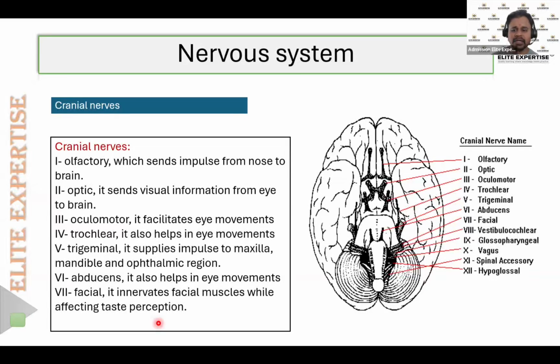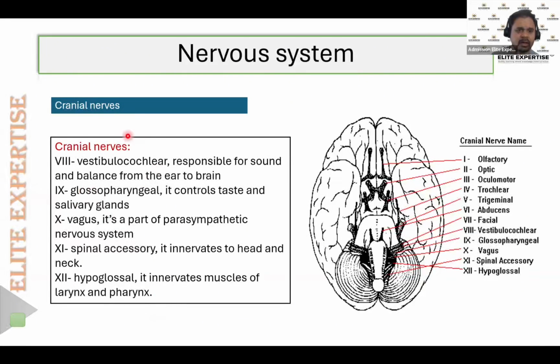Then the eighth cranial nerve is the vestibulocochlear nerve. Cochlea means the inner part of the ear. This is the nerve that supplies our ear and is responsible for hearing, or sound. The eighth cranial nerve, the vestibulocochlear nerve, is responsible for sound and balance from the ear to the brain. Then the ninth cranial nerve is the glossopharyngeal nerve. Glossopharyngeal controls taste and the salivary glands.